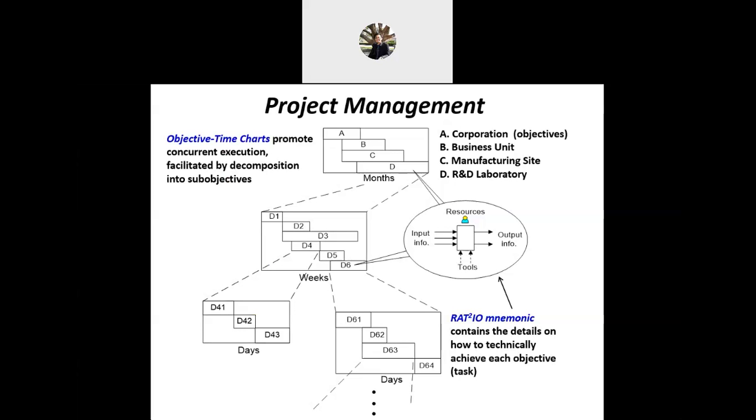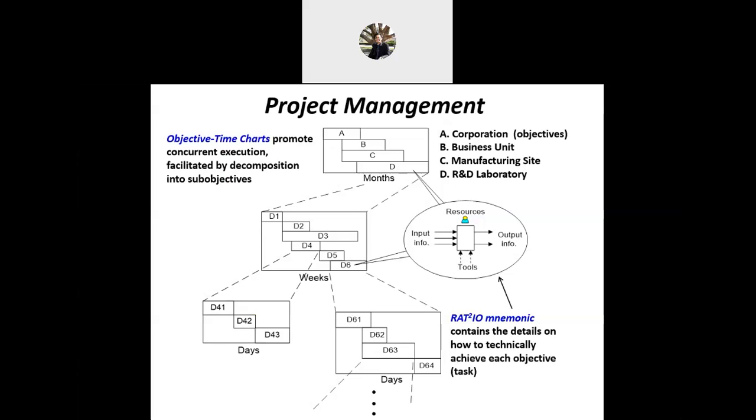Project management generally is related with the milestone, the starting point of a product development project. We call it an objective time chart, or the milestone, or the relationship between the objective, sub-objective, and another sub-objective. If no questions, we move to the project management.